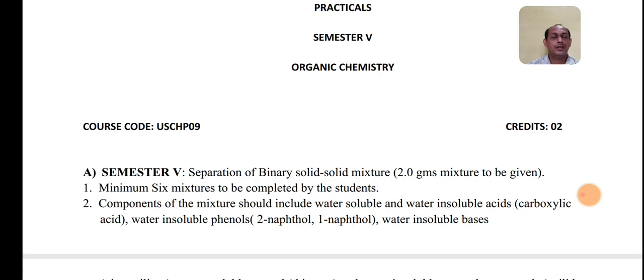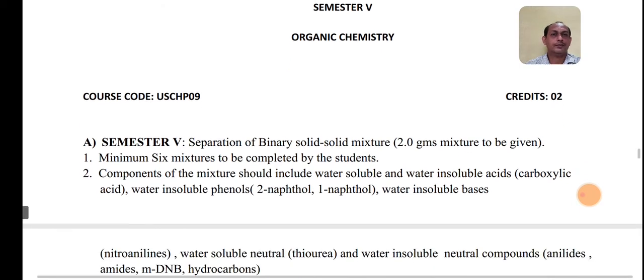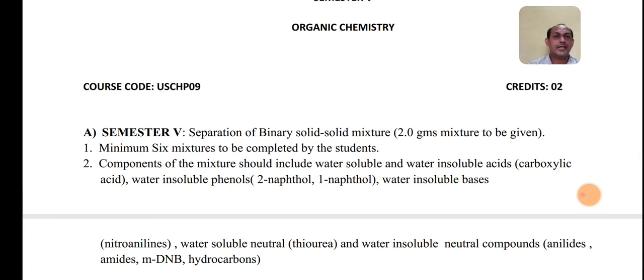So 4 units you have to study for theory class, and for the practicals you need to perform the practicals from the first one, which is separation of binary solid mixture. So you will be given a mixture of 2 components. Already in your earlier classes you have performed the organic qualitative analysis. One mixture will be given to you and then you try to find out what the functional groups involved in it are by carrying out different tests such as preliminary test, then solubility test, then type determination, then functional group determination, then physical and chemical properties.